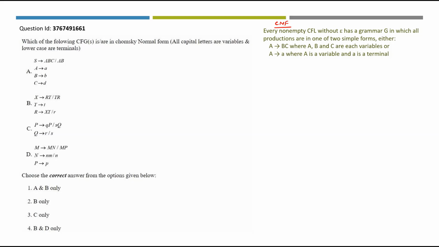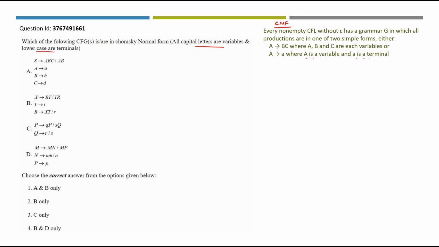Every non-empty CFL without epsilon has a grammar G in which all productions are in one of two simple forms. Either A derives BC, where A, B and C are each variables, or A derives small a, where capital A is a variable and small a is a terminal. This is what they have even mentioned in the question.